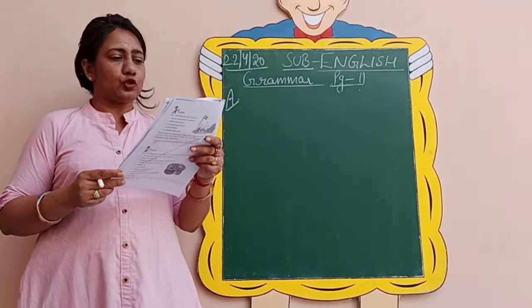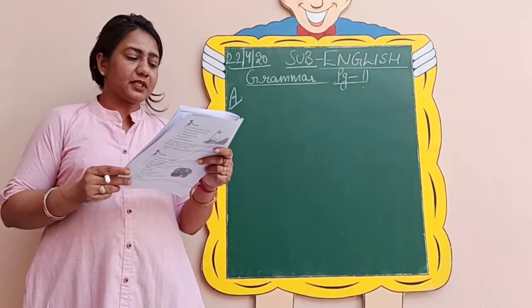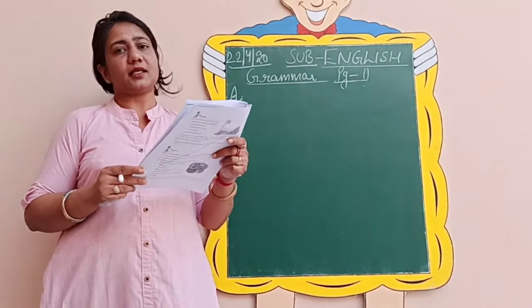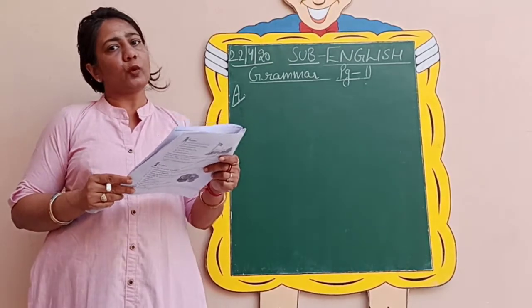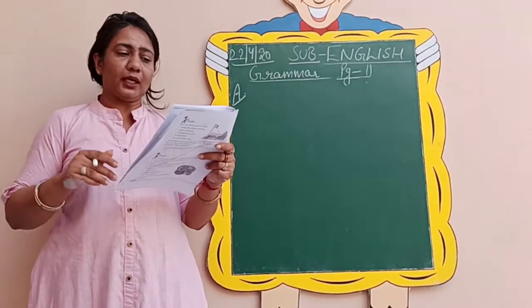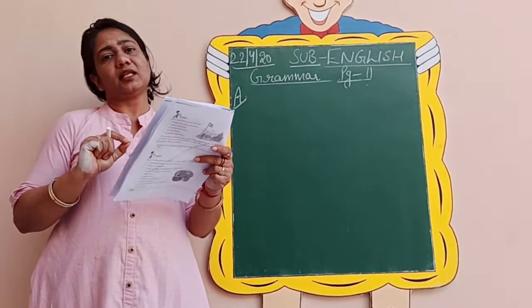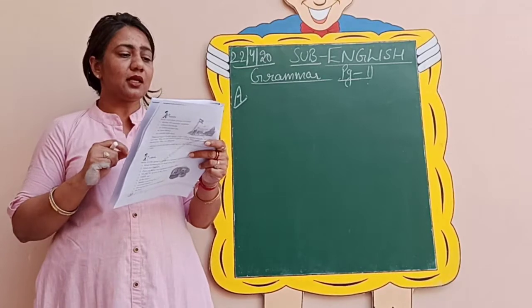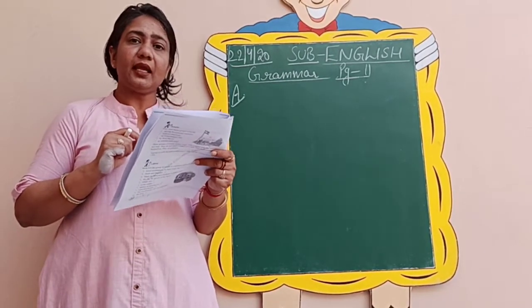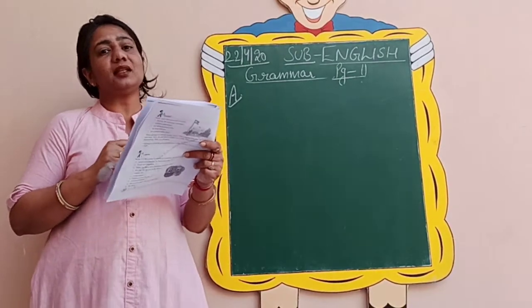What you have to do is underline the phrases in these sentences. Some sentences are given, like 12 sentences are there, and you need to underline the phrases. Since you know what phrases are now, let us quickly do the exercise and underline the phrase in each sentence with your pencil in the book itself. So the first sentence says, the boys play in the yard. Now tell me what will be the phrase in the sentence.